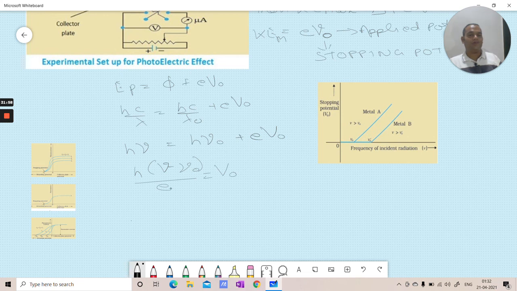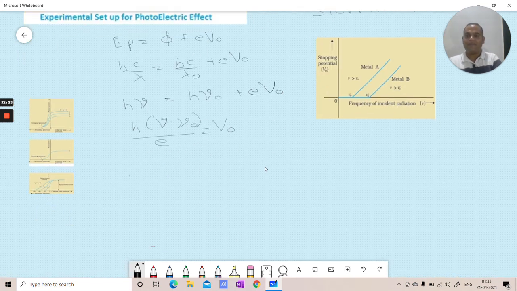So here we can see that as the frequency of the incident radiation increases, energy increases, and if energy increases, the kinetic energy of the electron increases. If the kinetic energy of the electron is increasing, then the stopping potential has to increase. To stop that flow of current, the stopping potential has to increase naturally.